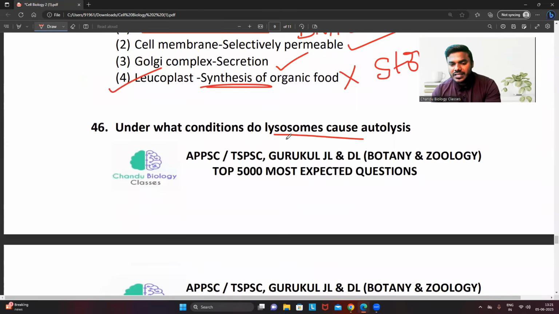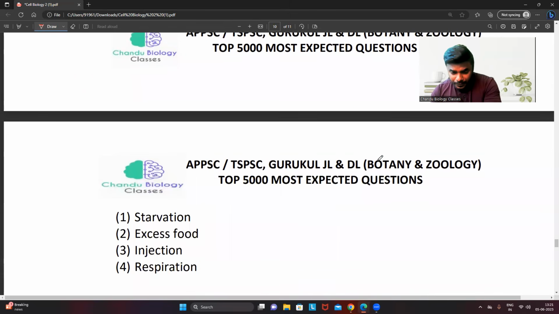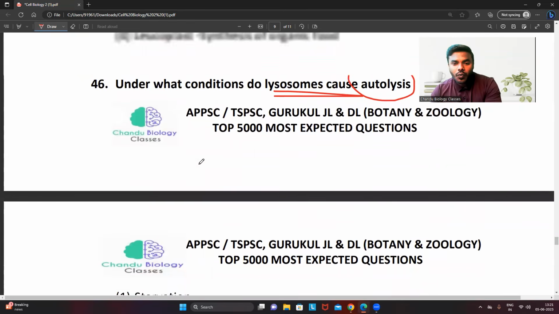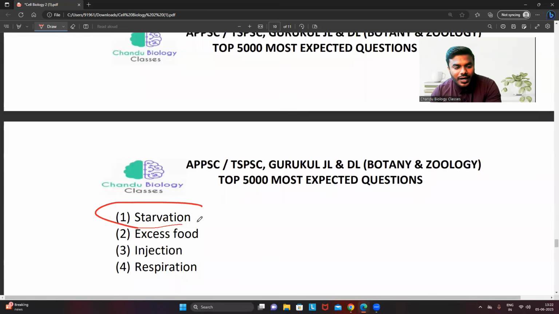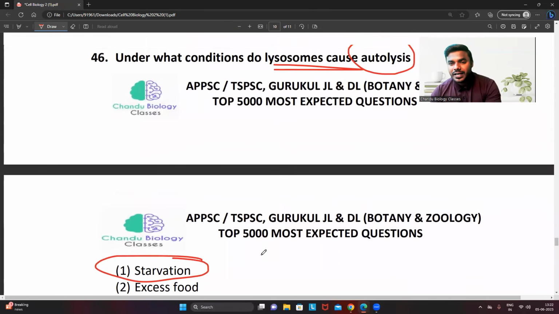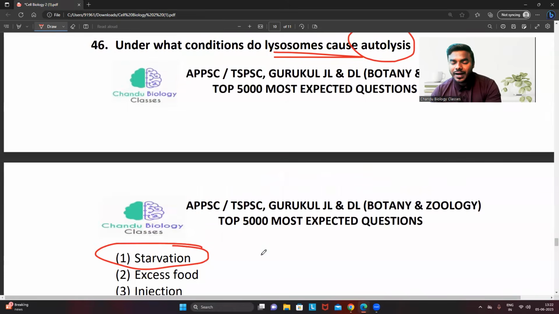Under what conditions do lysosomes cause autolysis? In today's class, we are going to explain this very elaborately. All the students remember, under what condition lysosomes show autolysis: it is not going to show autolysis every time. Only during the condition of starvation will it break down. The enzymes will break down particular biomolecules which are involved in the production of energy during the starvation condition.